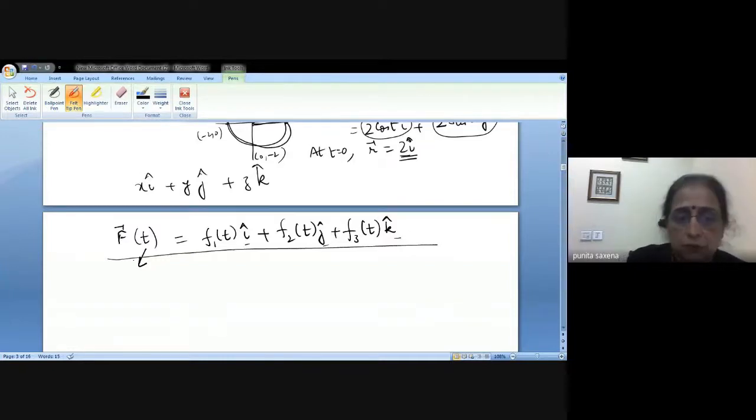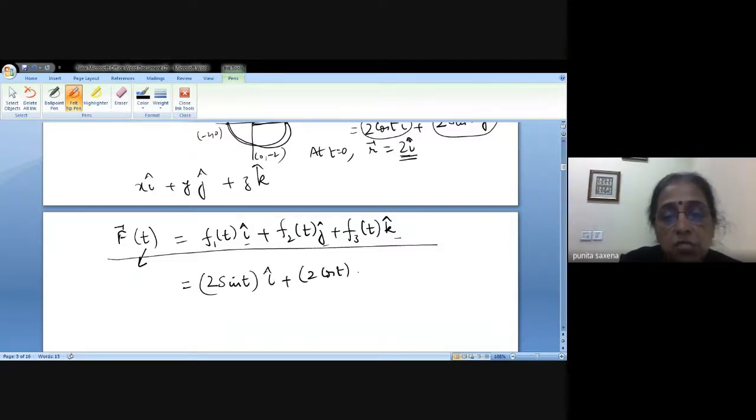That depends upon how our function is defined. So for example, let's extend this. Supposing now, instead of 2 cos t and sin t, I write it as 2 sin t i plus 2 cos t j plus say 3t k. Supposing this is how I define my function.